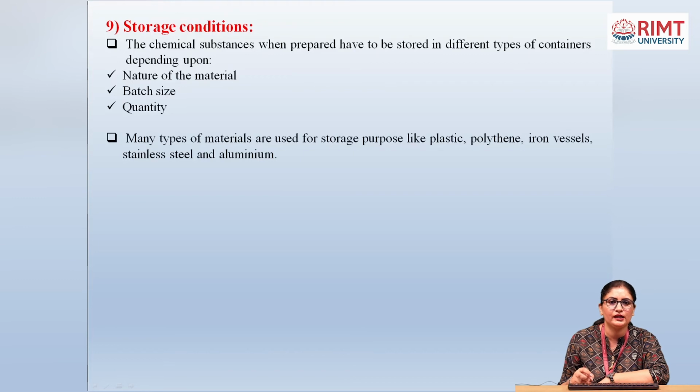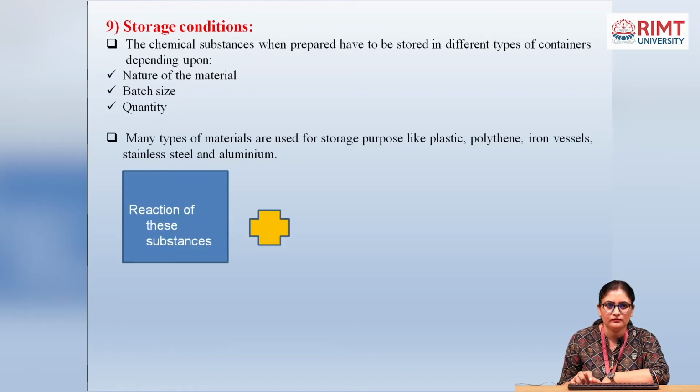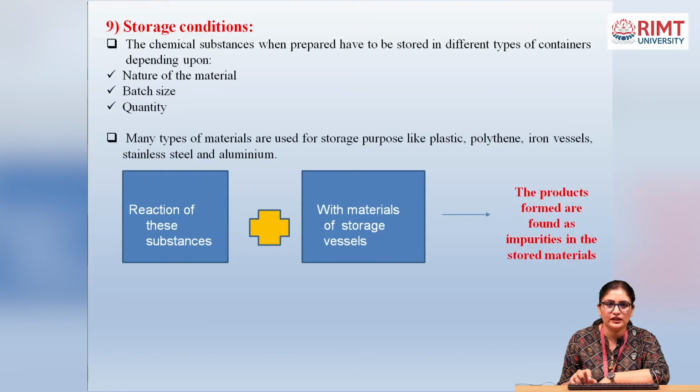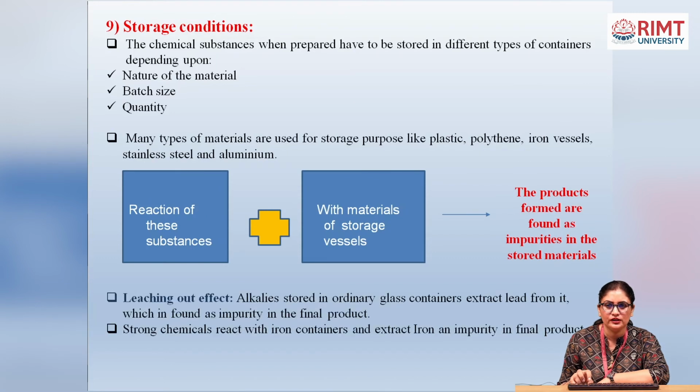Many types of material are used for storage, like plastic, polythene, iron vessels, stainless steel, and aluminium. Reaction of these substances with the material of the storage vessel produces products that are found as impurities in the stored material. This is the leaching out effect.